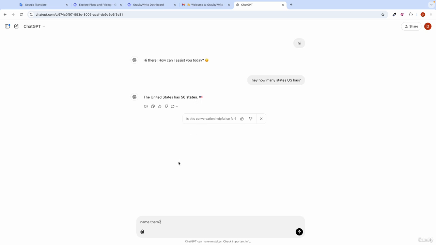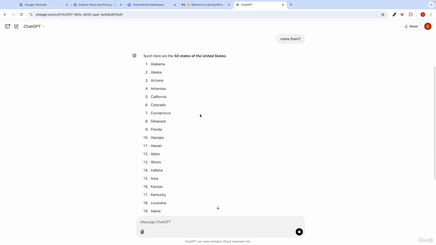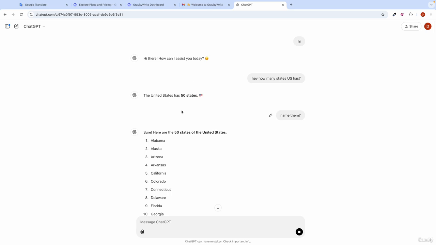But here I'm just trying to tell you that it is very powerful. It can even understand common sense, that here we are talking about the United States. So it will name the 50 states. Basically, it can use common sense and also understand our previous history.